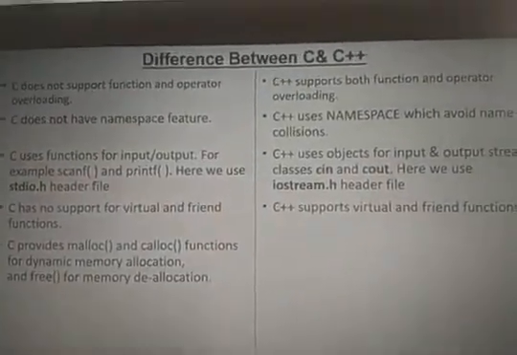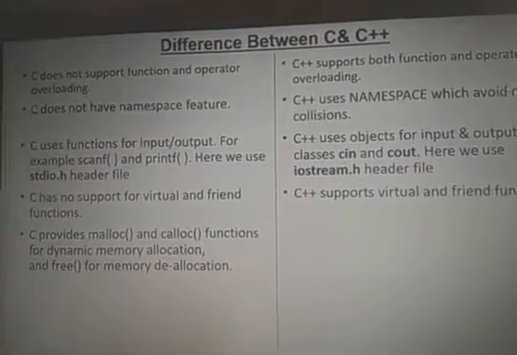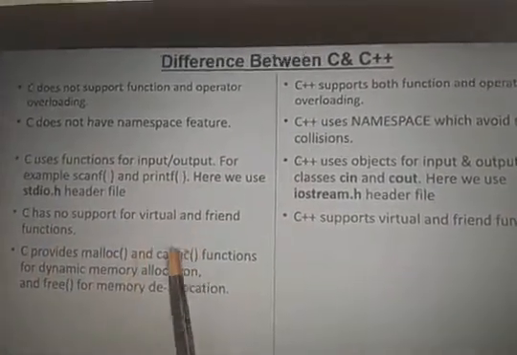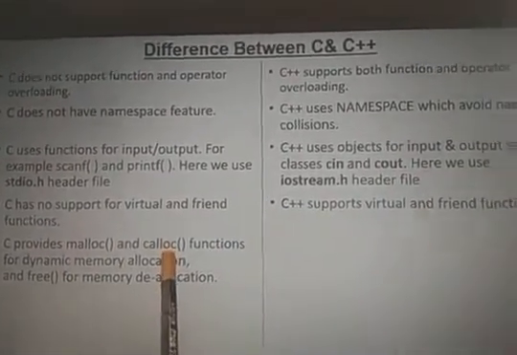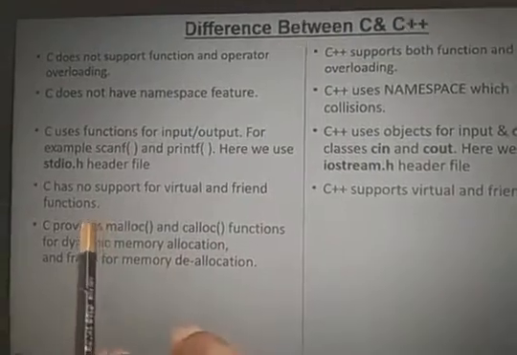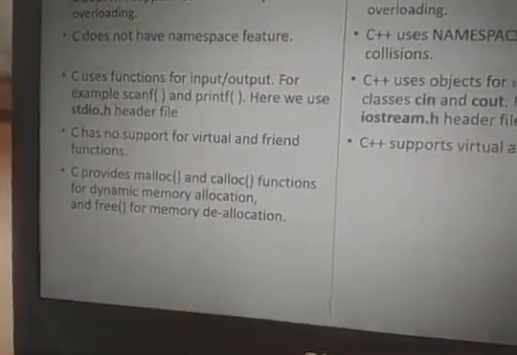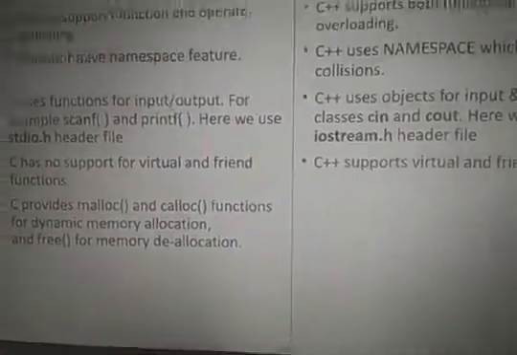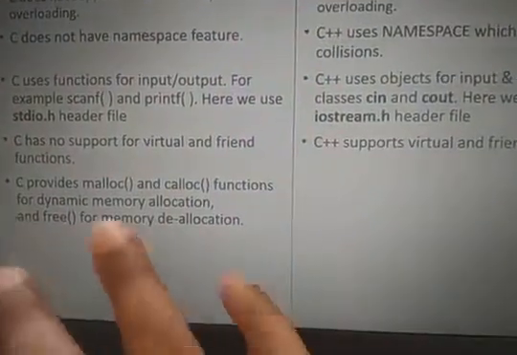Dynamic memory allocation is available in C by the concept of malloc and calloc. Malloc and calloc are for memory allocation, one for a single variable allocation and one for multi-variable allocation. And free is to destroy the memory. In C, malloc and calloc are grouped together and free is separate.